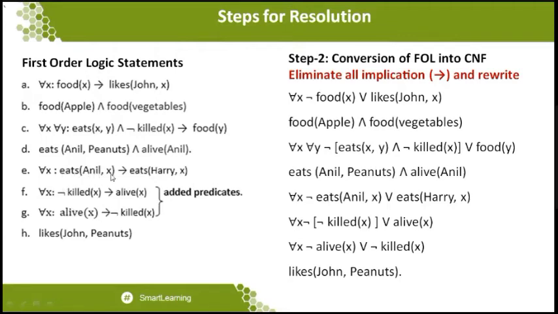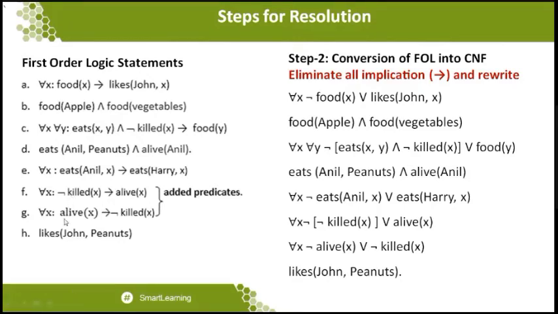For all x, eat of Anil comma x, which implies eat of Harry comma x, this statement will be taken in the form of p implies q, which is equivalent to not of p or q. So you can see that the statement which is available over here, we can write it as not of eat of Anil comma x or eat of Harry comma x. So this is a statement we can make out.